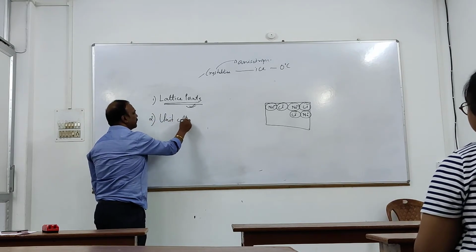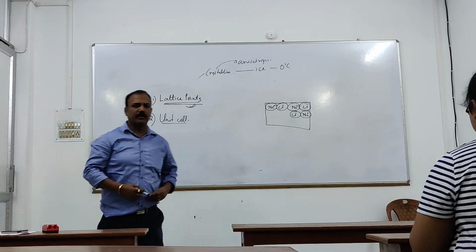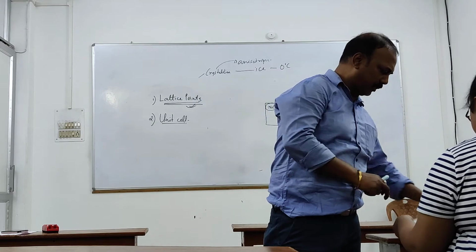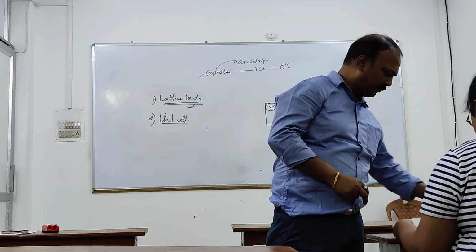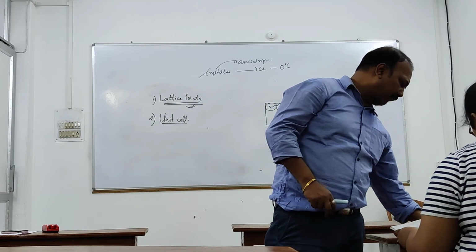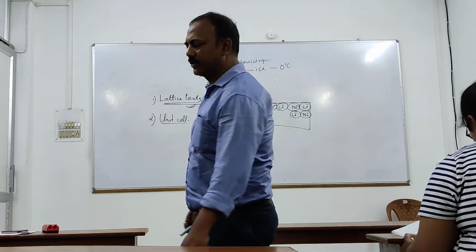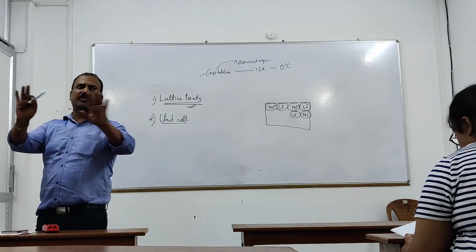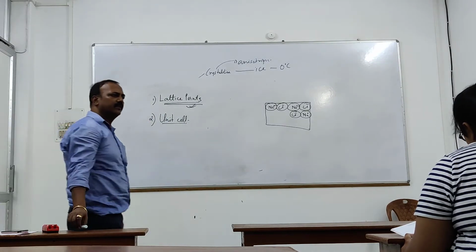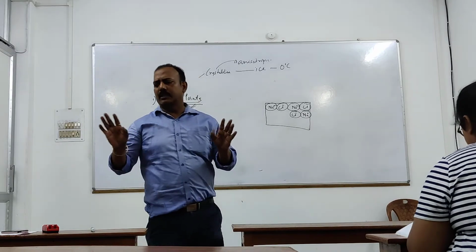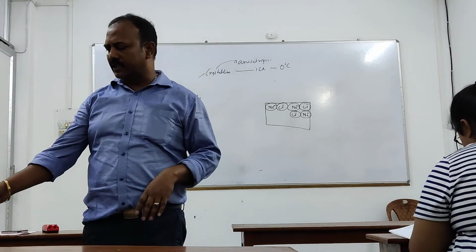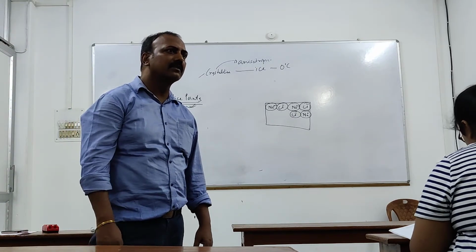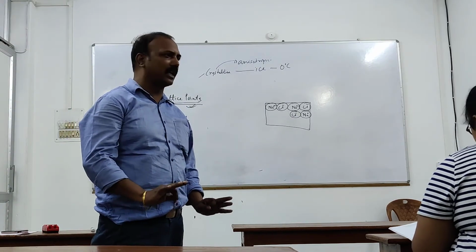Unit cell. Now please open the book. It will be easier for me to make you understand from here, just the diagram, because it's very hard for me to draw it. See Figure 1.9. Did you see? This is a crystalline solid where you can see the small green circles. These are lattice points. You understood that?